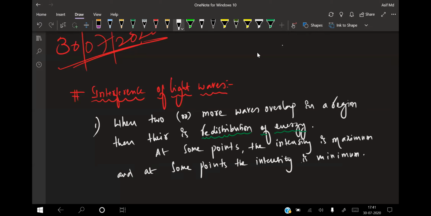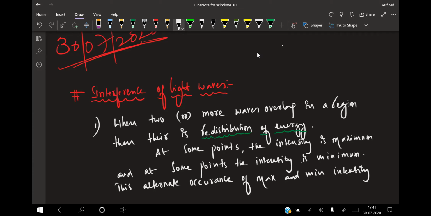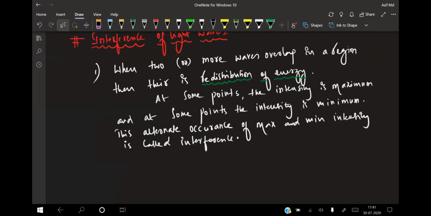This alternate occurrence of maxima and minima of intensity is called interference.